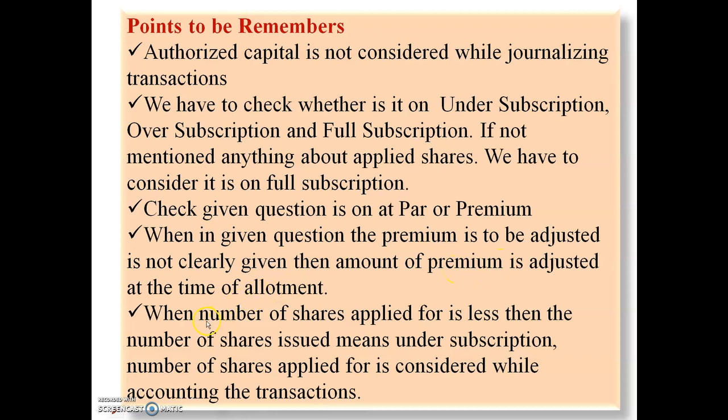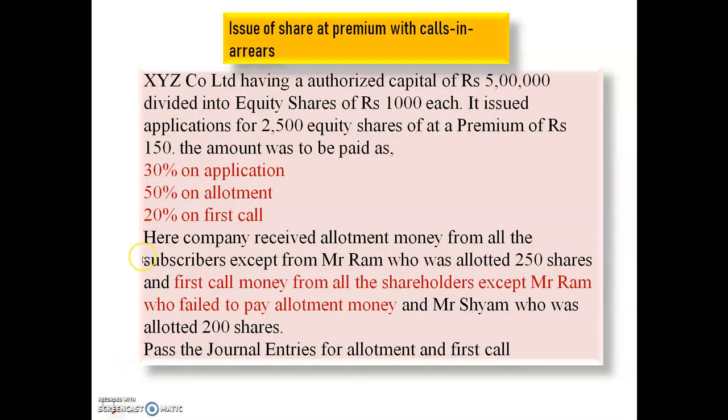Means in the given question the premium is adjusted, but nothing is clearly mentioned about application, allotment and calls. At that time we have to consider that this premium amount is adjusted at the time of allotment only. The next one is when the number of shares applied for is less than the number of shares issued, that is, in the case of under subscription, the number of shares applied for, not issued, is considered while accounting the transactions. I have already discussed this point in my previous videos, so you can watch that.